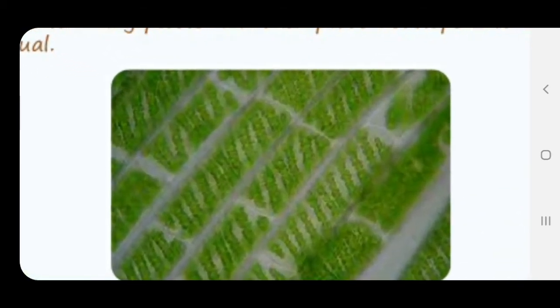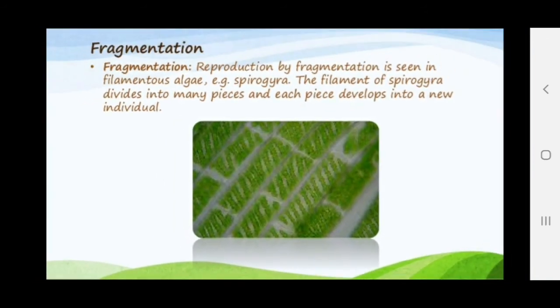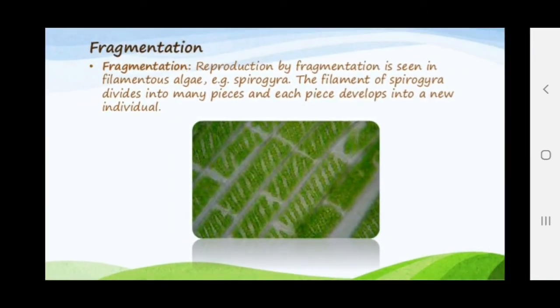Spirogyra, this filamentous alga, basically divides by this fragmentation mode. Accidentally or by any method, if they break down into fragments, the filament of the spirogyra divides into many pieces, and each piece develops into a new individual. This we call fragmentation.